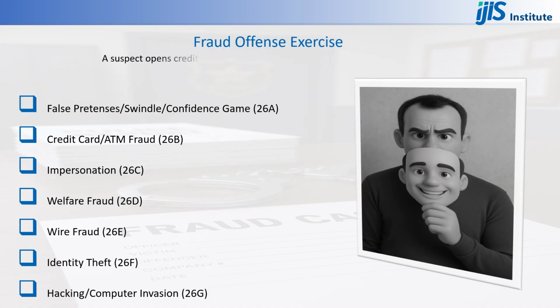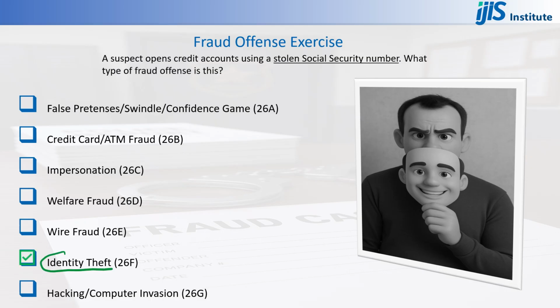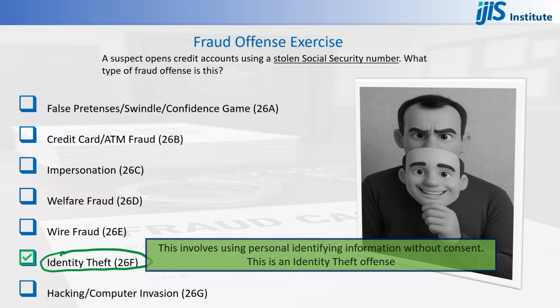A suspect opens credit accounts using a stolen social security number. What type of fraud offense is this? Identity theft. This involves using personal identifying information without consent. This is an identity theft offense.